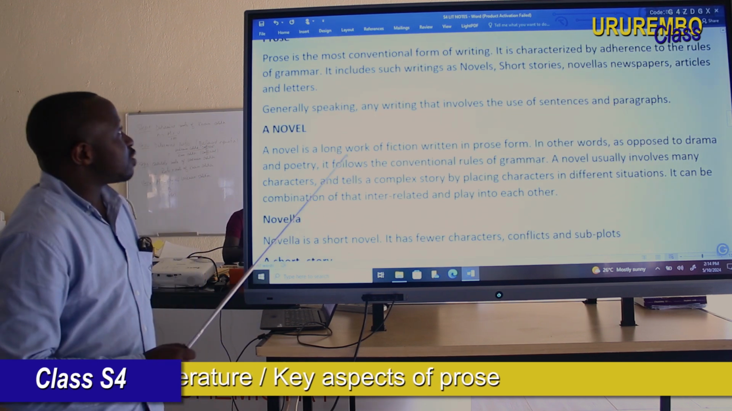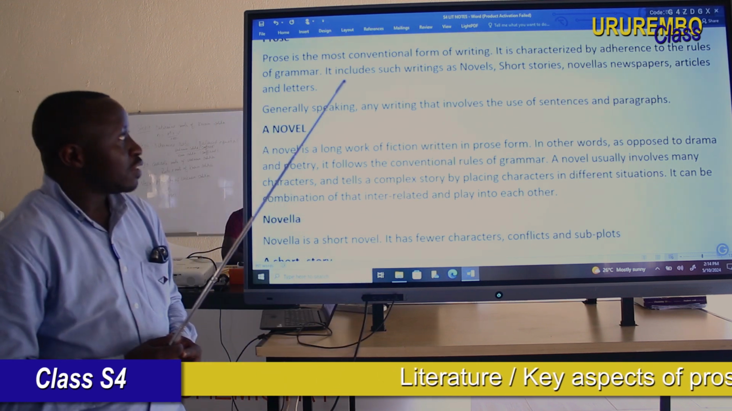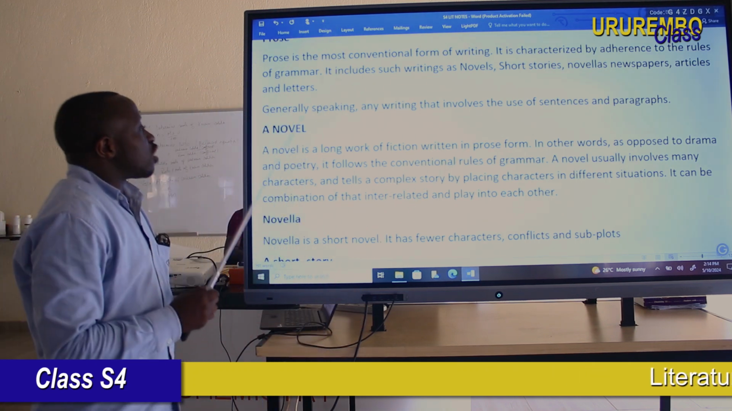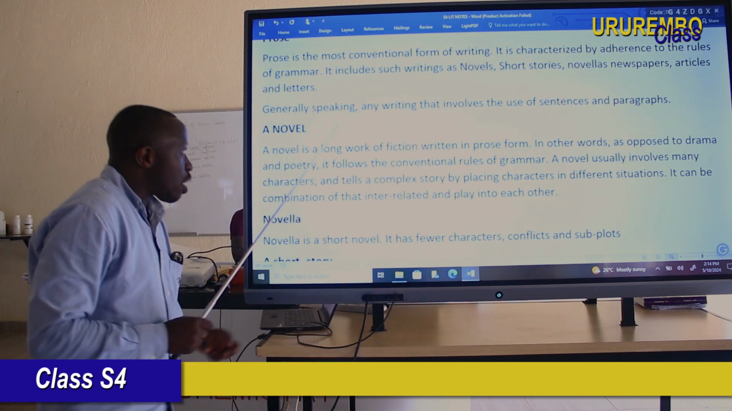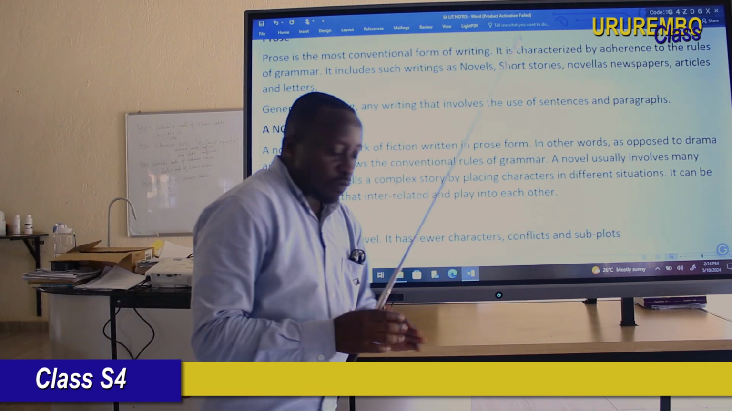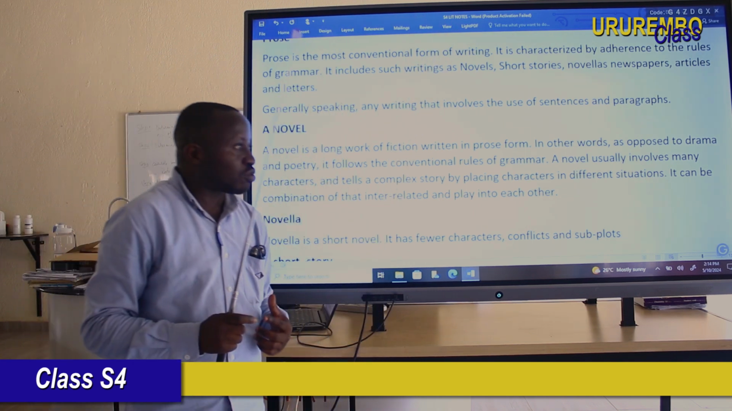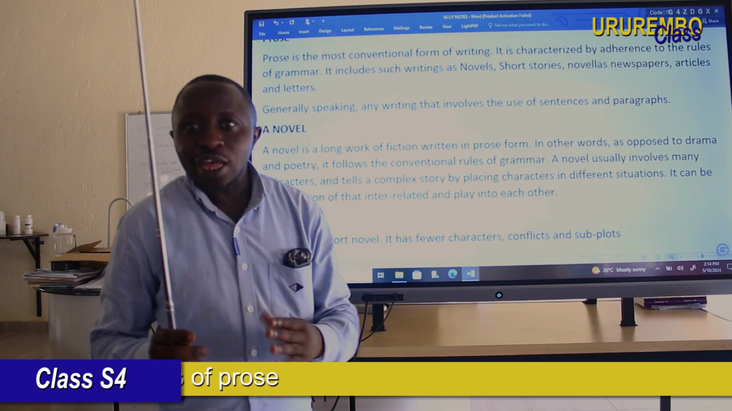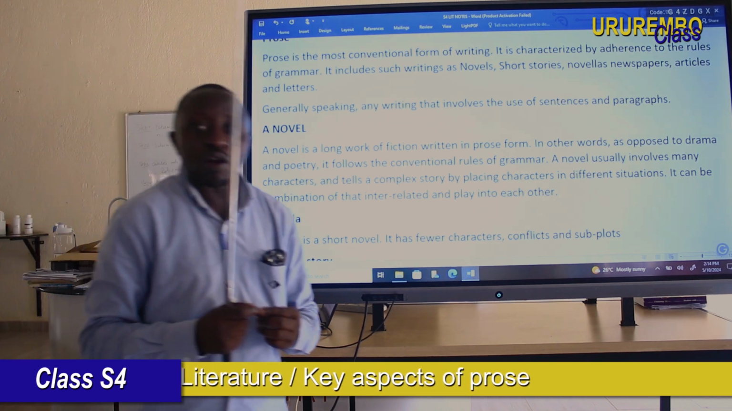So you can see now what prose is, dear student. A prose is the most conventional form of writing, characterized by the use of the rules of grammar. Generally speaking, this writing involves the use of sentences and paragraphs. What does it mean, dear student? It means that a prose is a genre of literature that is written in continuous sentences and organized into paragraphs.